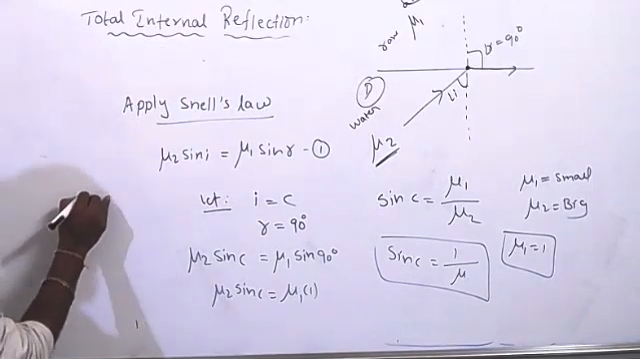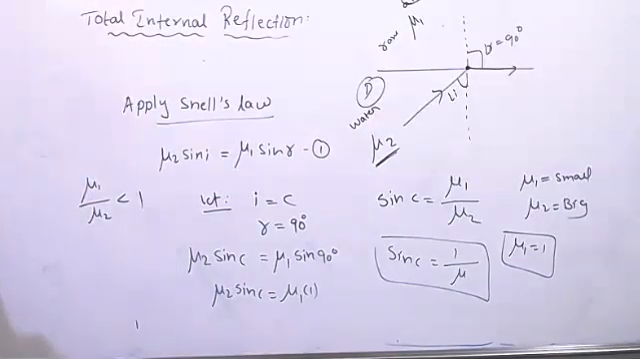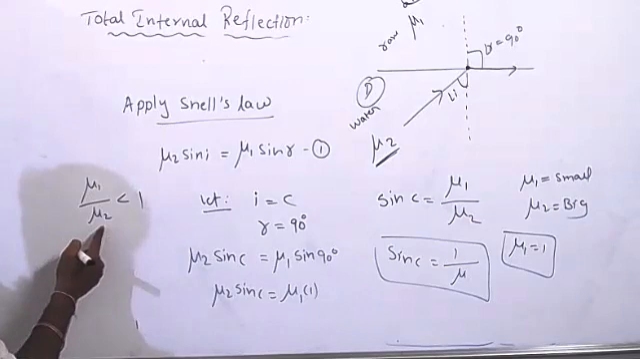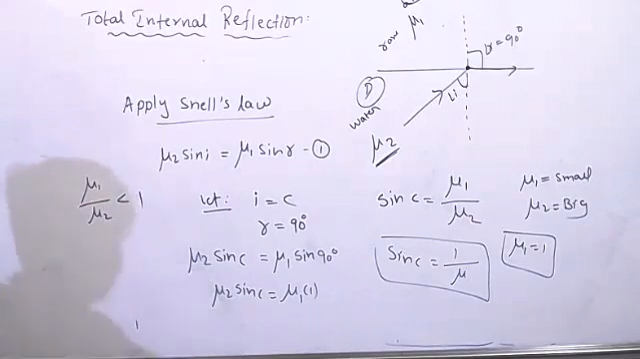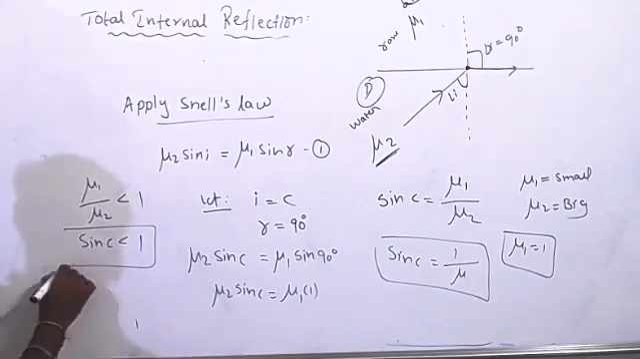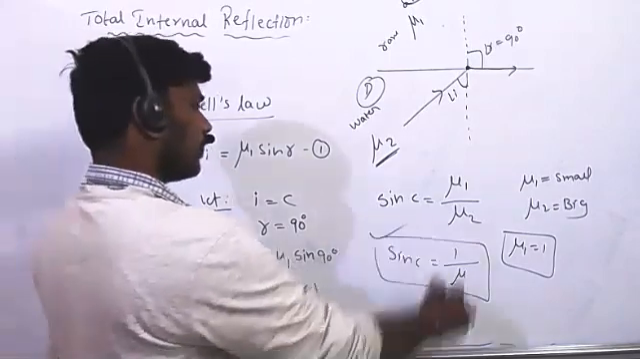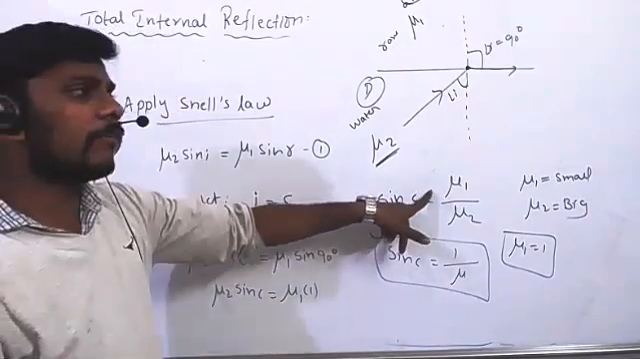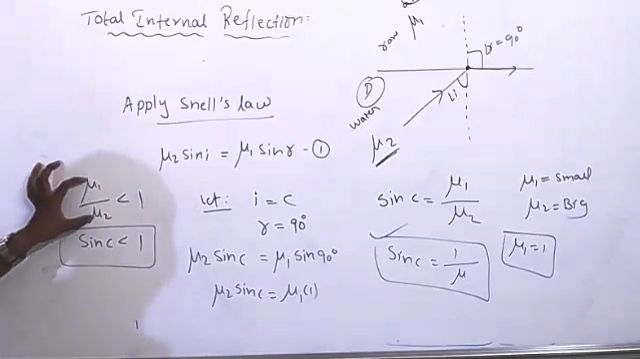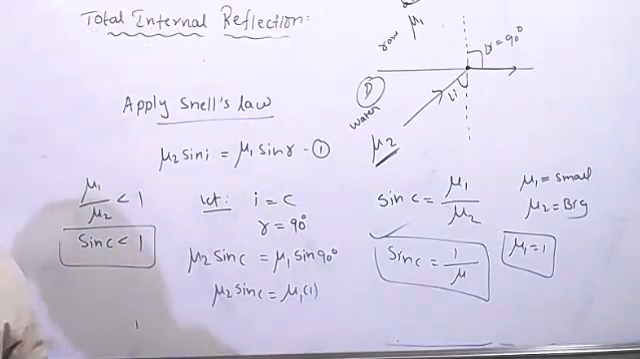So mu1 by mu2 is smaller than 1. Definitely mu1 by mu2 is smaller than 1. Why? Because mu1 is small, mu2 is big. So this value you will get smaller than 1 only, no? So the sine of the critical angle is also smaller than 1 only. This is the formula, right? Here what I am saying, mu1 is a small value, mu2 is a big value, so definitely this value will be less than 1. If it is less than 1, then sine of the critical angle is also less than 1 only. Write down that.